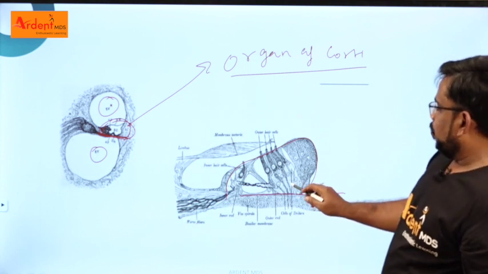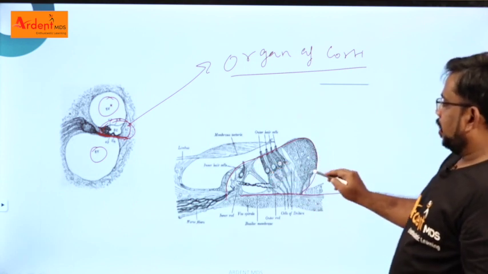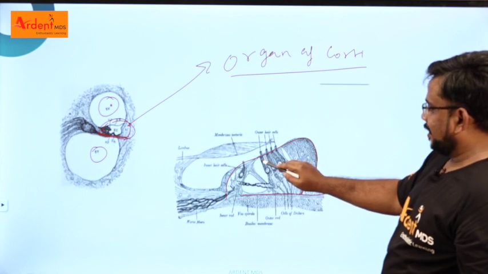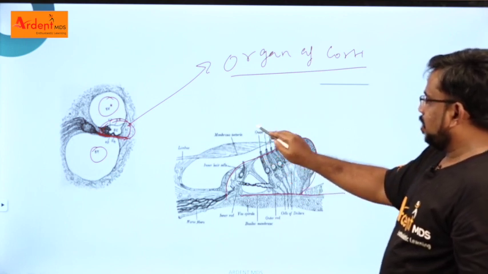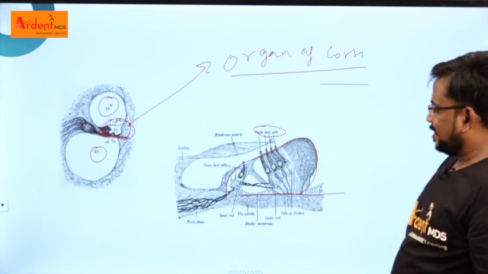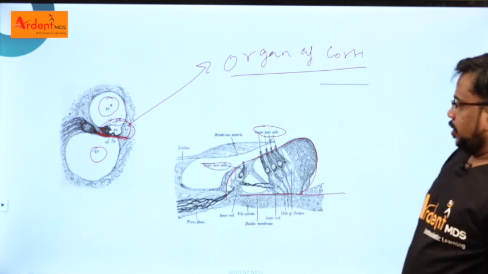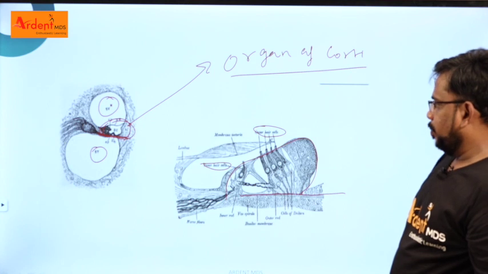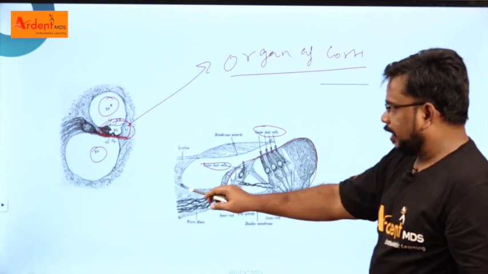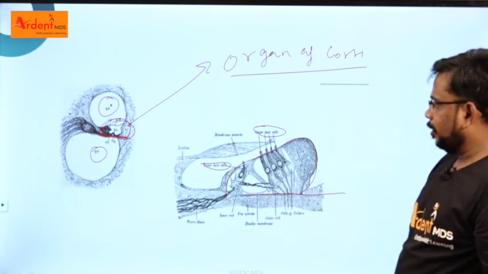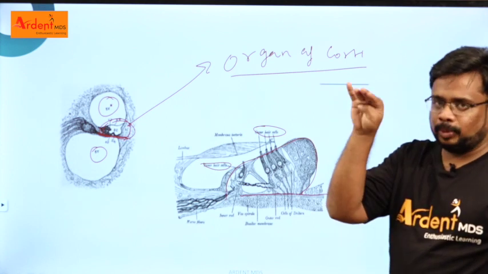Over this organ of Corti, you have some hair cells like this. These are called outer hair cells and inner hair cells, right? When the sound wave comes and hits the organ of Corti, these hair cells move.